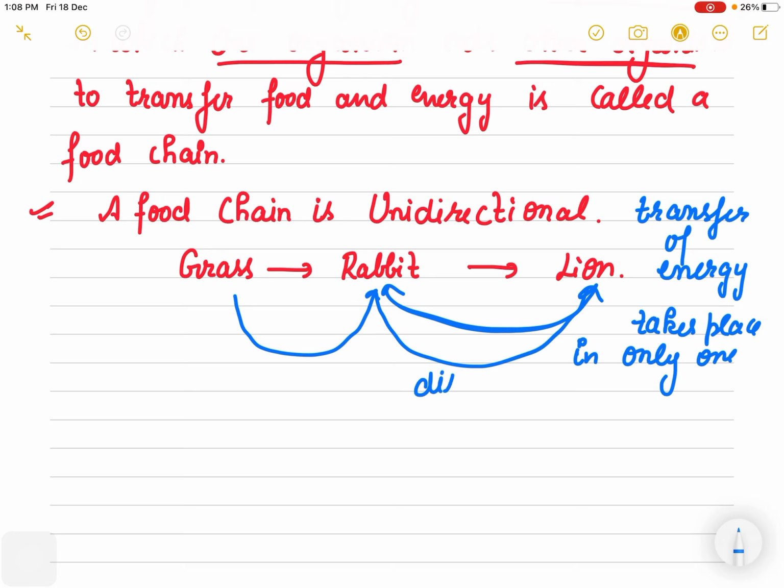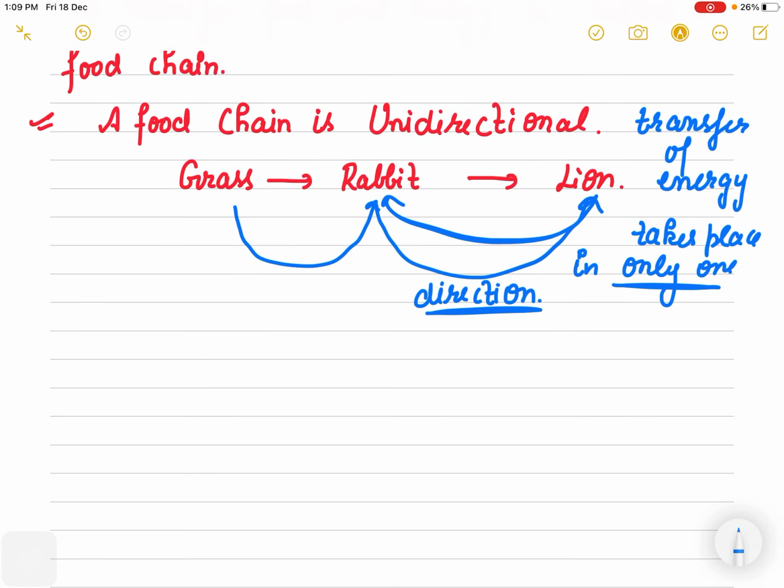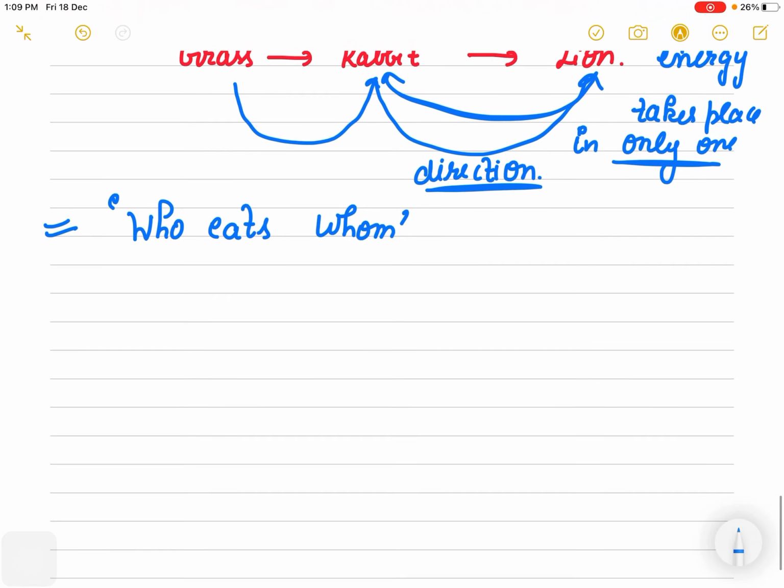That is your 1 mark question: why do you say that a food chain is unidirectional? Because transfer of energy always happens only in one direction. It is a simple process which depends on one statement: who eats whom, that is the food chain, right?